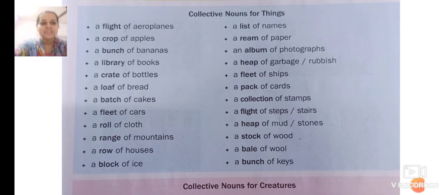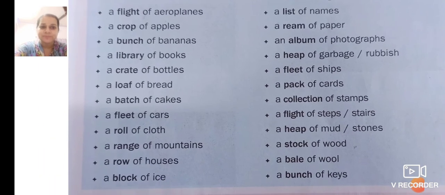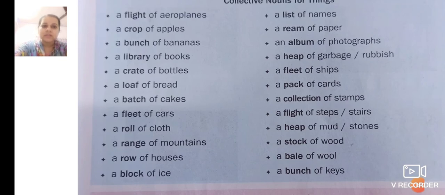Now, collective nouns for things. A flight of aeroplanes, a crop of apples, a bunch of bananas, a library of books, a crate of bottles, a loaf of bread. We don't say breads; that's why bread is also a plural. A batch of cakes, a fleet of cars, a roll of cloth.